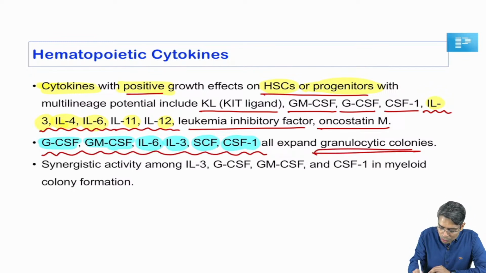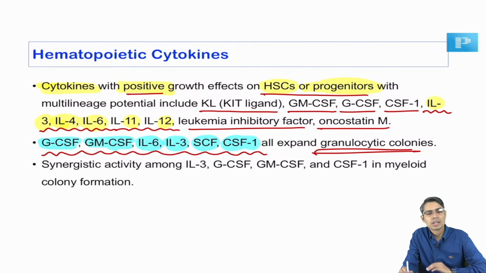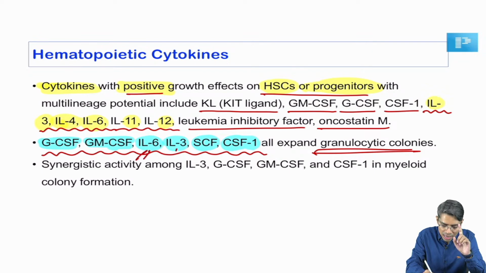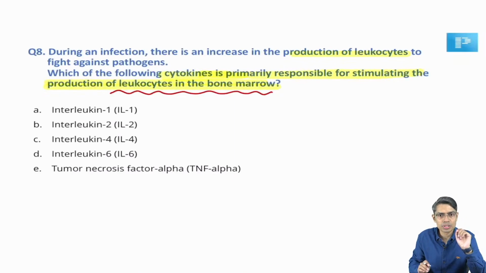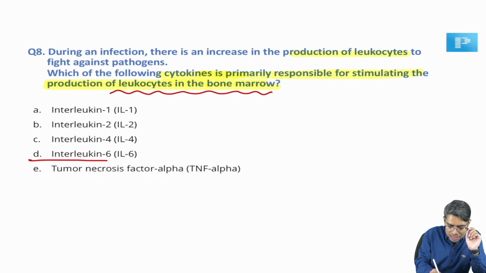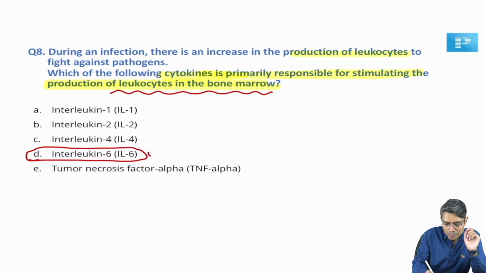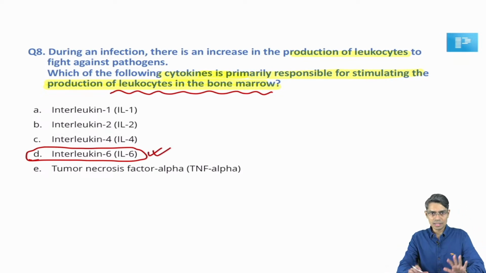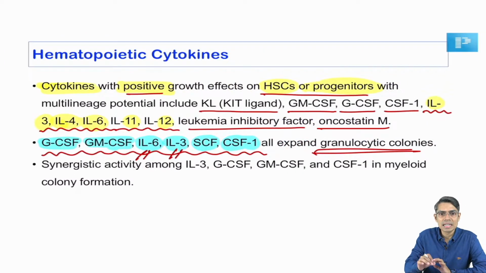Mainly the granulocytic series of WBC production will be increased in the presence of interleukin 6 and interleukin 3. If I look at the question once again, interleukin 6 is going to be my main answer. Interleukin 3 can also be an answer, interleukin 6 can also be an answer, but here interleukin 3 is not given, so interleukin 6 is going to be my answer. That is the only explanation for this question. Try to remember at least these cytokines for your future MCQ.